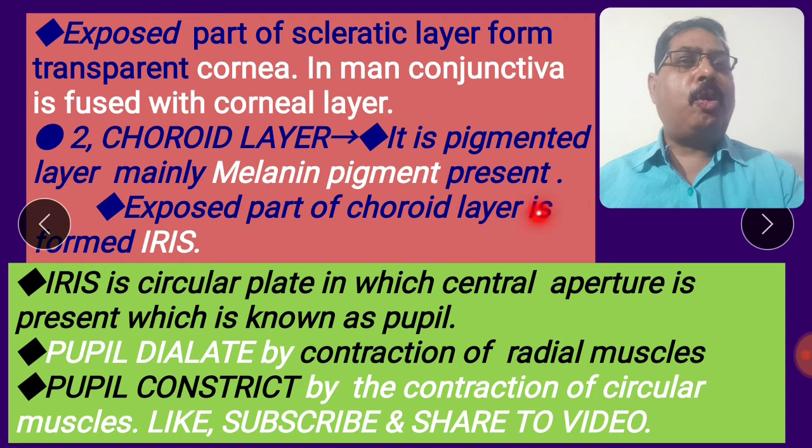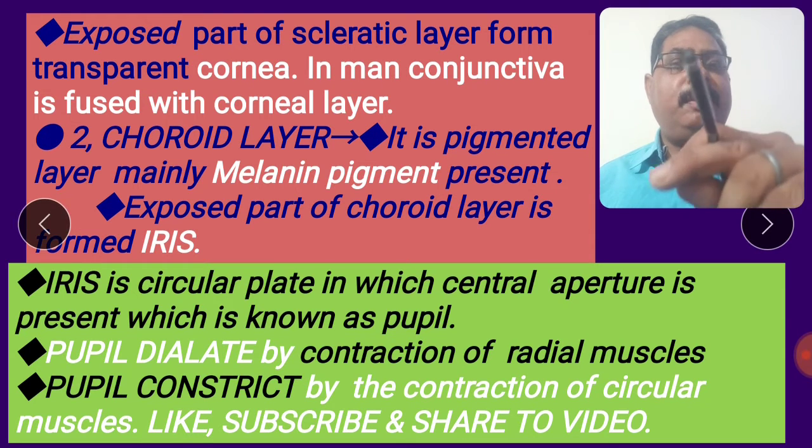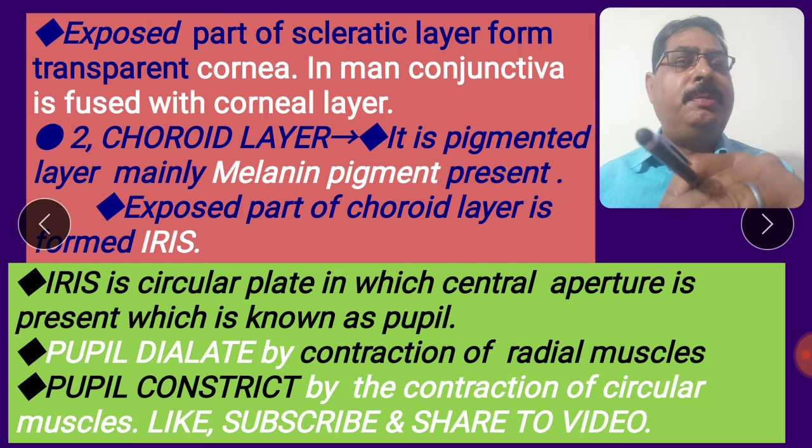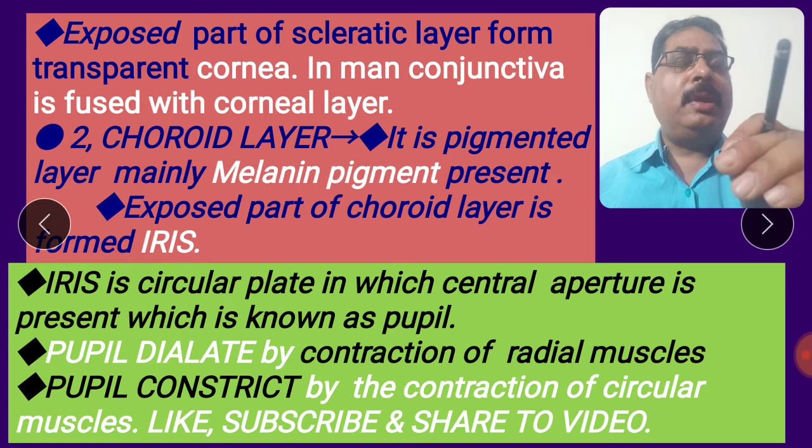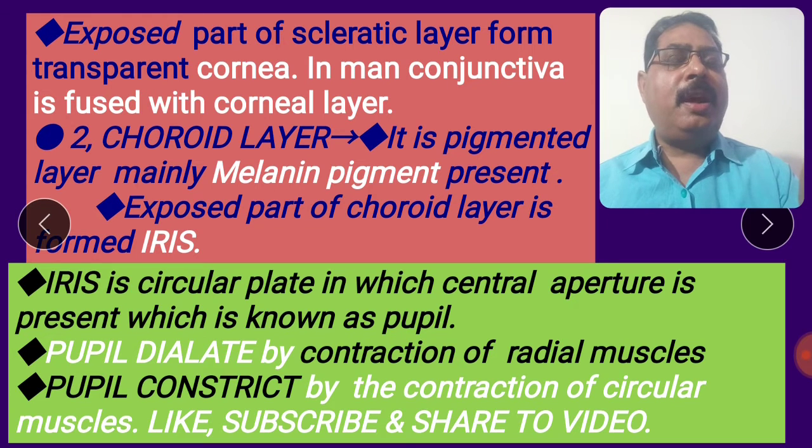The exposed part of the choroid layer forms the iris. The exposed part of the choroid is called the iris. I have explained it by a figure in the previous slide. There are two types of muscles present in the iris.